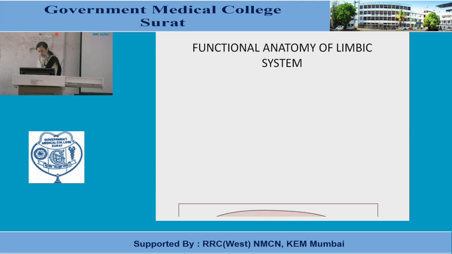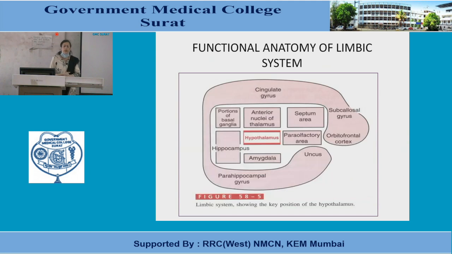So first we go through the structure, that is the functional anatomy of the limbic system. Here we can see that it is a ring structure formed by some cortical structures.